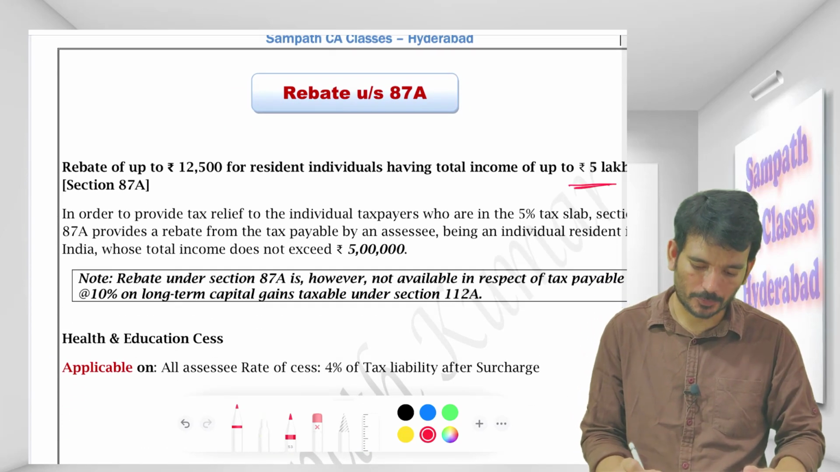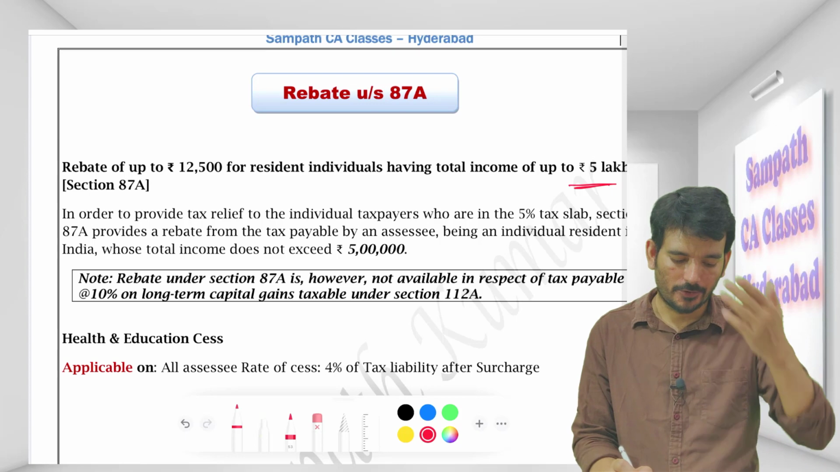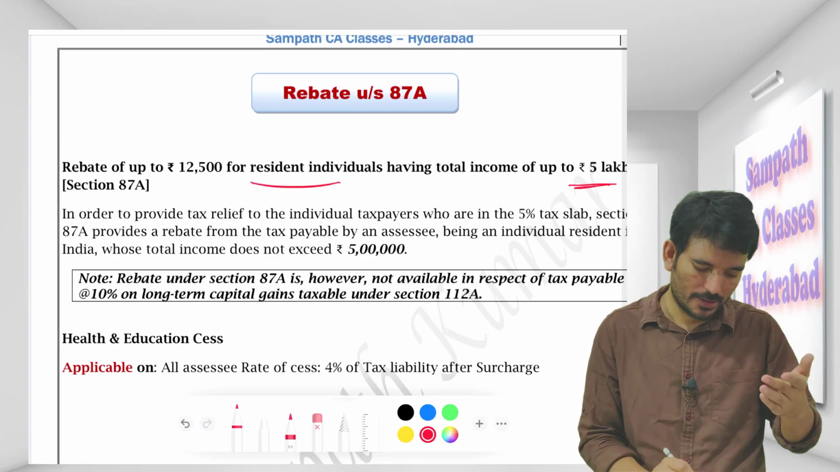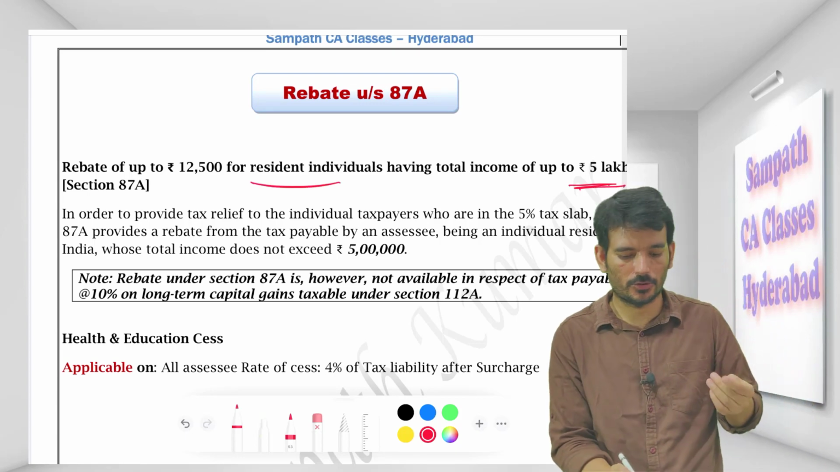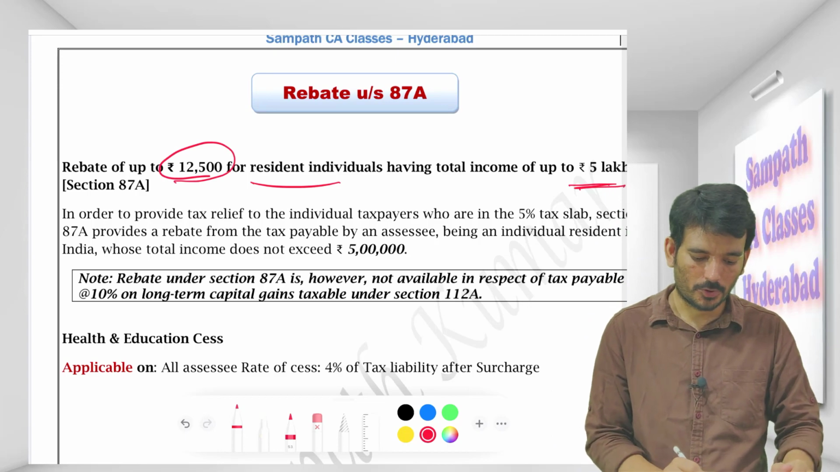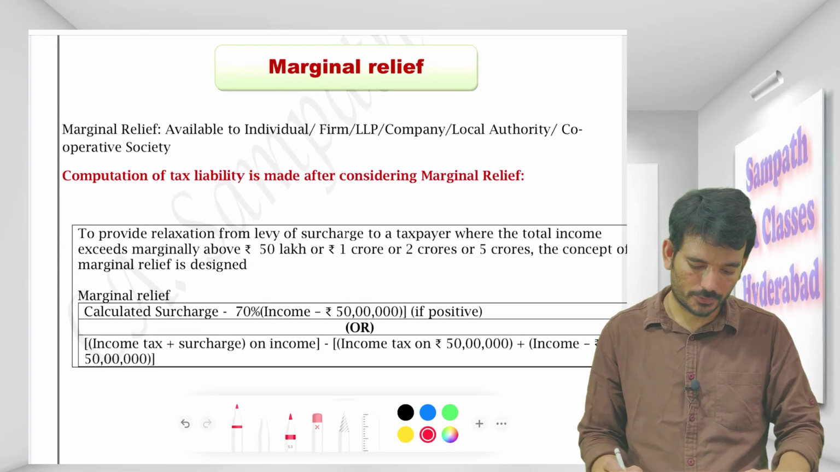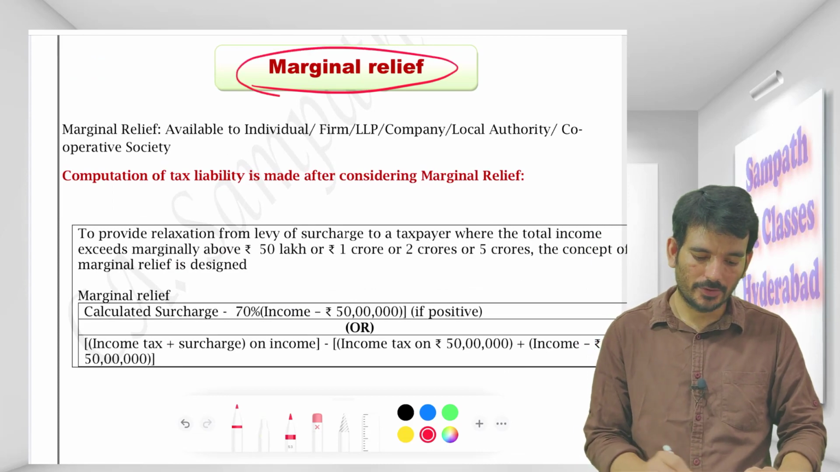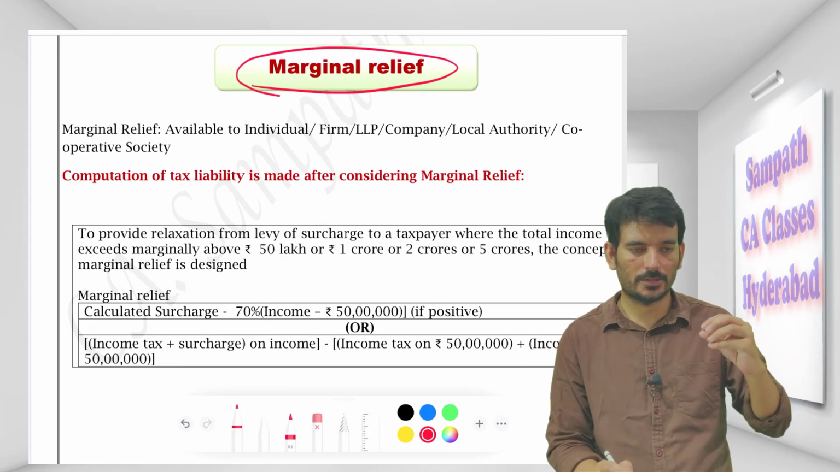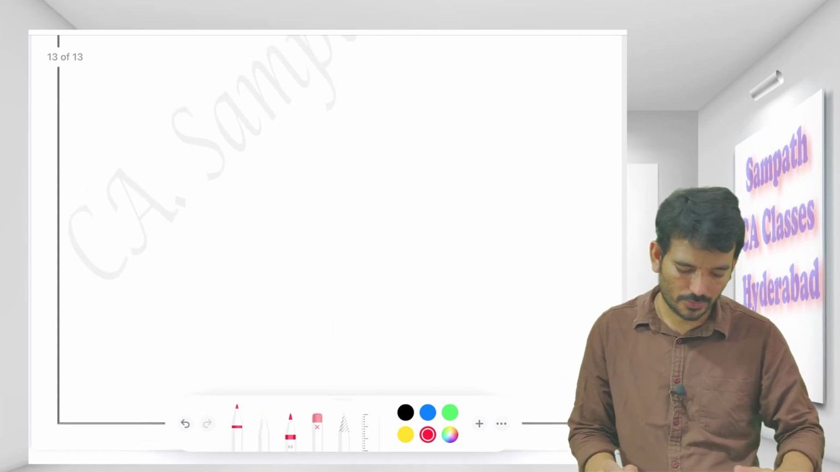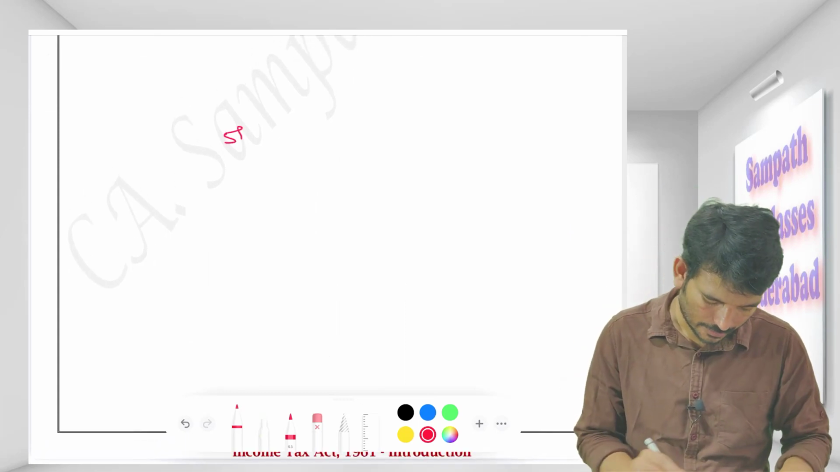And rebate up to 5 lakhs: if a residential individual has a total income of up to 5 lakh, he can claim a rebate of up to 12,500. And education cess is 4%. Marginal relief will be given if anybody's income has slightly exceeded the limit. So we have an example, I will quickly do it.